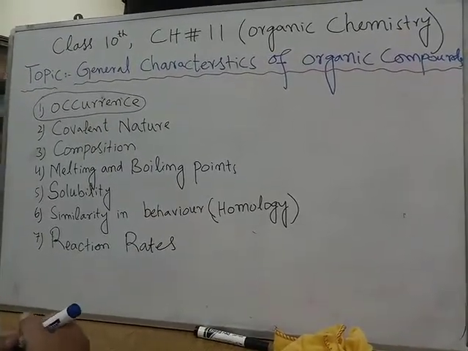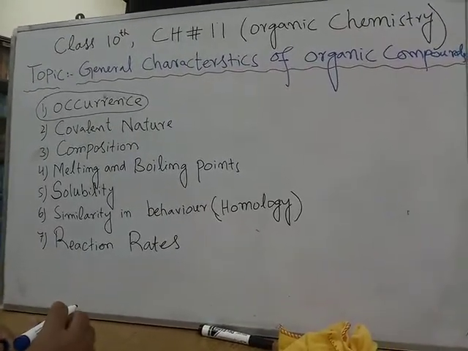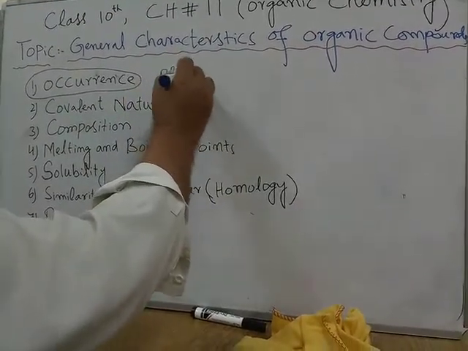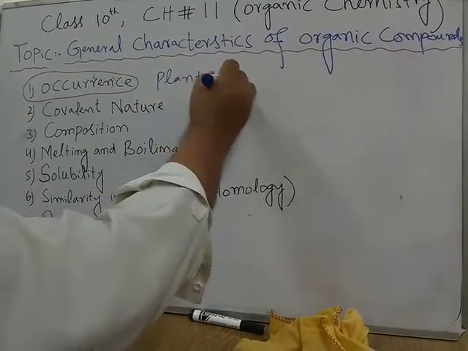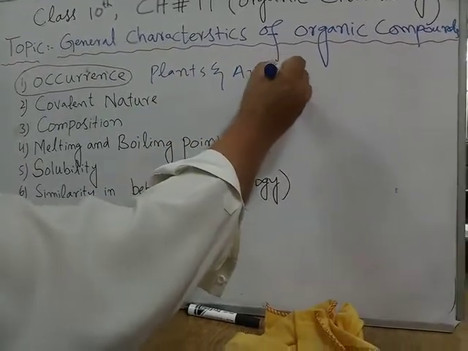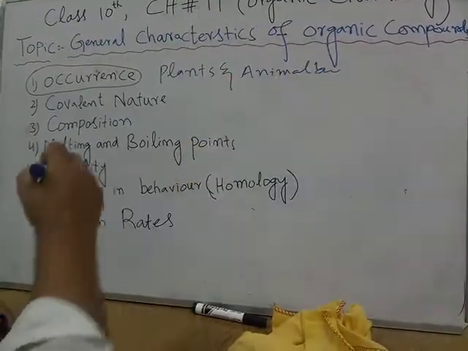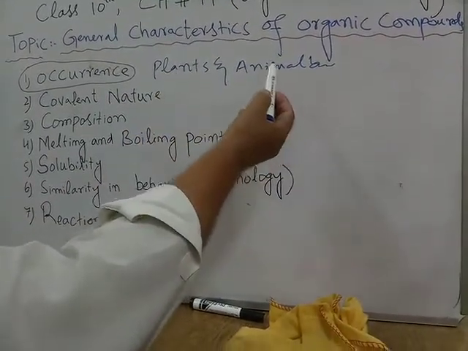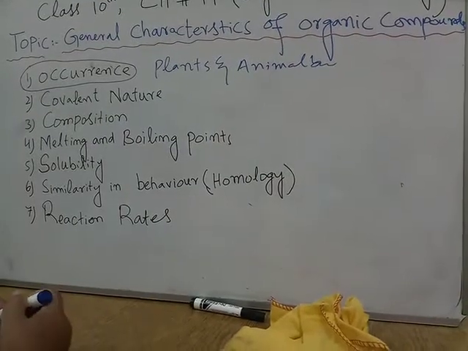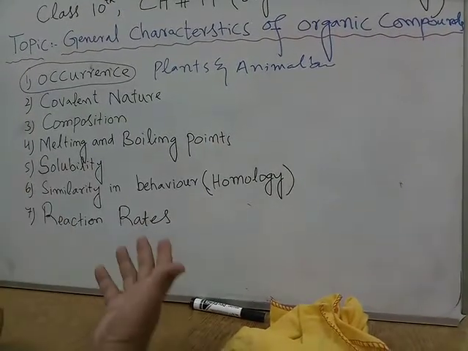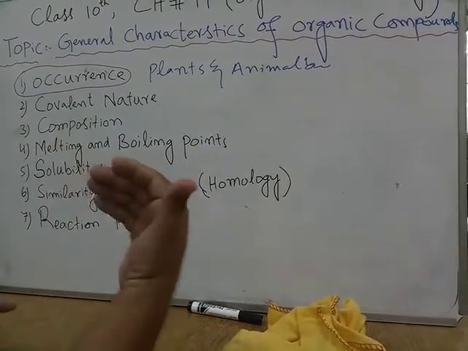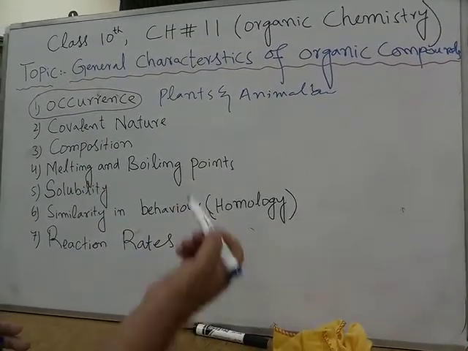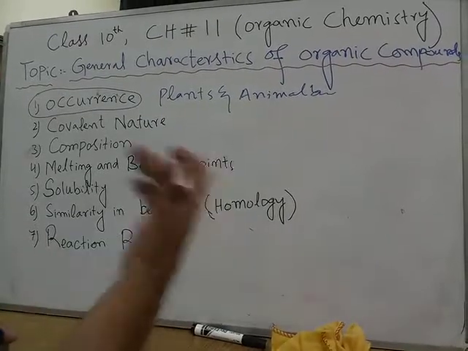So remember that the main sources of organic compounds are the plants and animal bodies. So most of the organic compounds are obtained from plants or animal bodies, and from the organisms that once lived, I mean fossil fuels, for example coal, natural gas and petroleum.